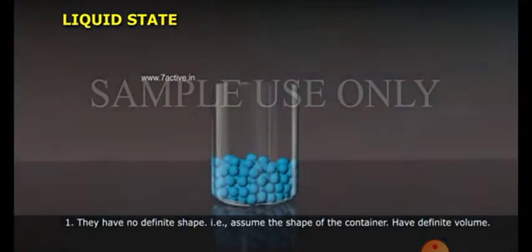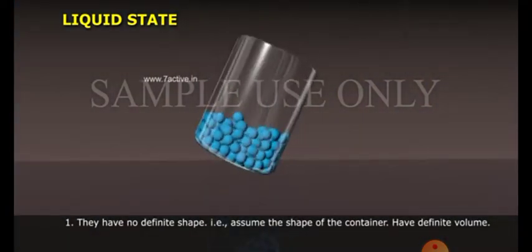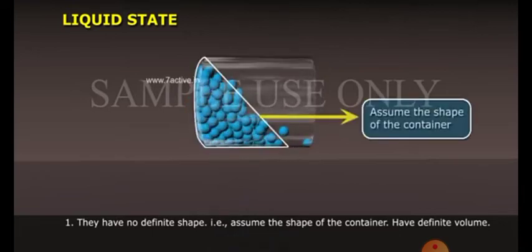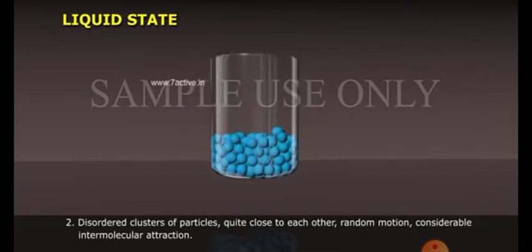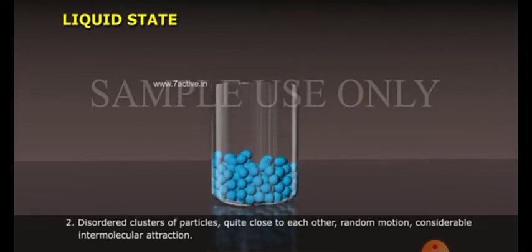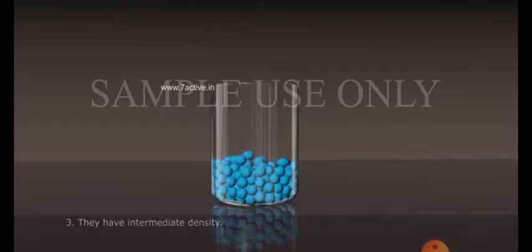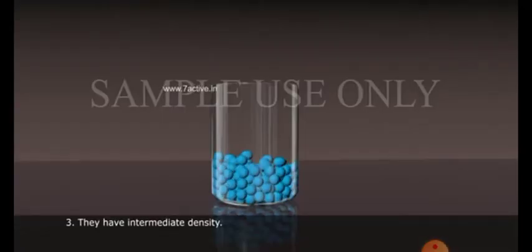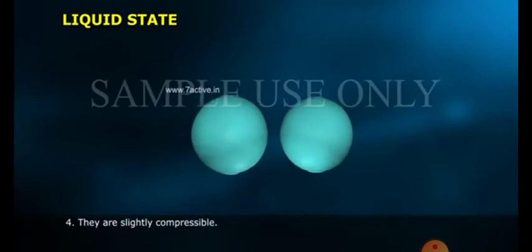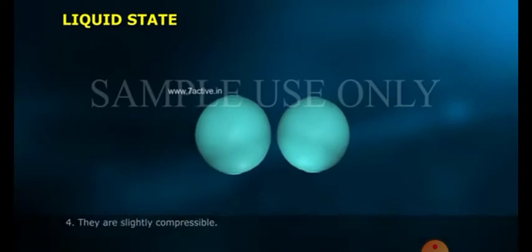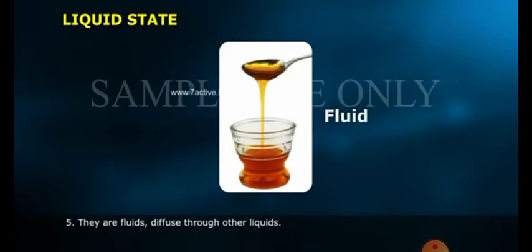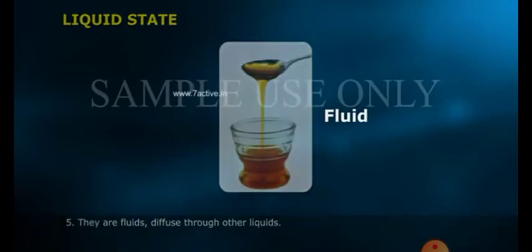Next is liquid state. They have no definite shape, that is, they assume the shape of the container, and have a definite volume. Disordered clusters of particles quite close to each other, random motion, considerable intermolecular attraction. They have intermediate density. They are slightly compressible as compared to solid state. They are fluids, diffused through other liquids.